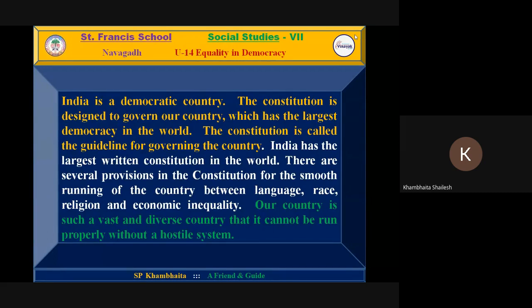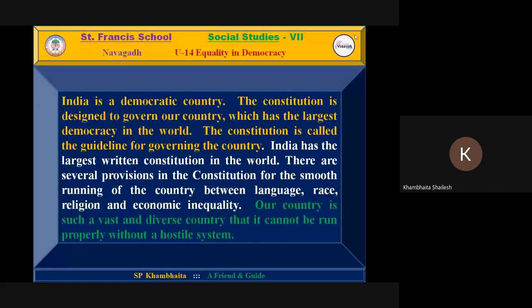In our constitution, there are several provisions or rules for smooth administration, without any discrimination between the people due to language, race, religion, economic equality,